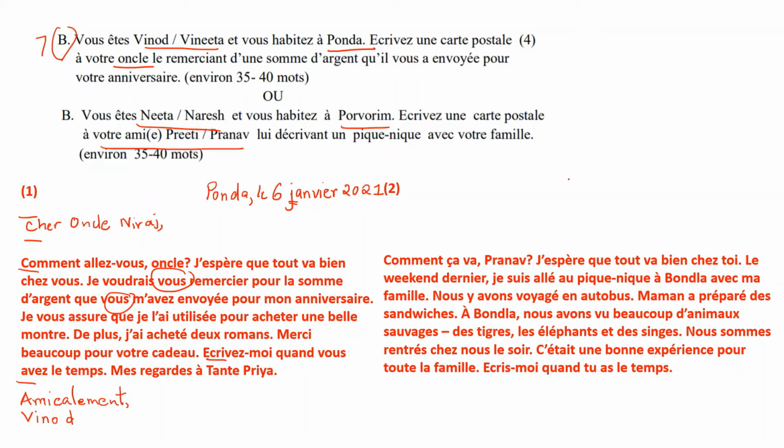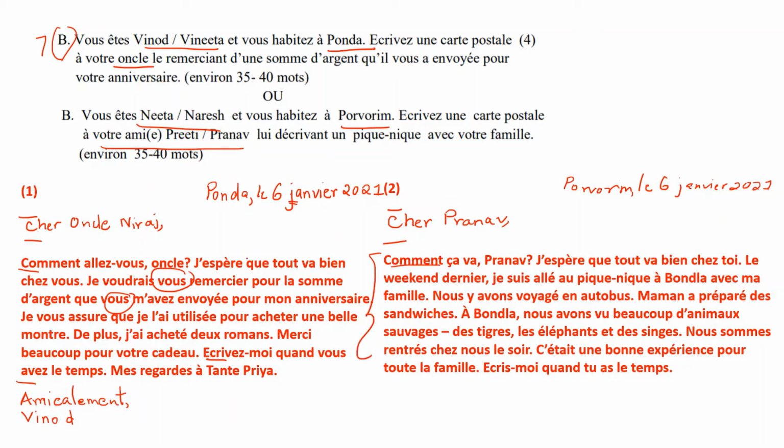Okay, so you start with the place in the right corner, Porphyry, and then you have the date the same way, le 6 janvier 2021. Then you leave a line and you come to your share. Now you write it to your friend, you don't have to say cher ami, you give him the name. So I've taken it as the boy, so cher Pranav, comma, leave a line, write the paragraph as you wish. Okay, cover important points, so much is more than enough. Okay, now see how the start has been done.